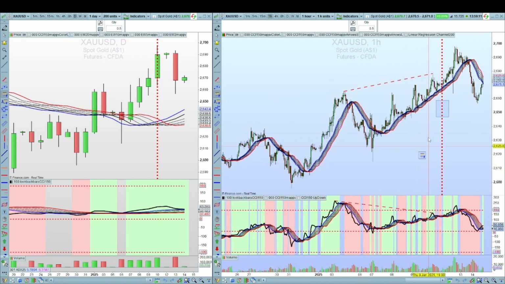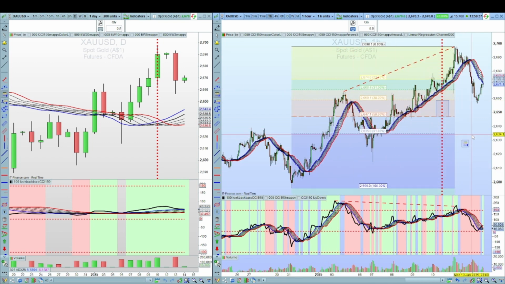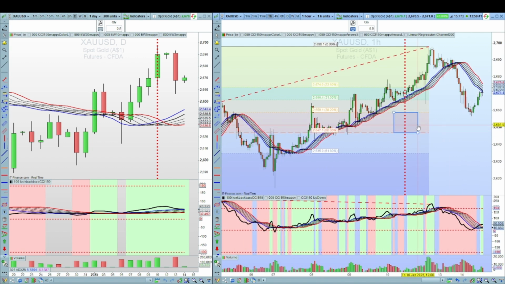Moving back here on the hourly, we did in our last video draw this target area, where there was a bearish divergence. Since then, the CCI has moved slightly higher, so we're going to move that trend line. There's still going to be a bearish divergence on the CCI versus the trend line on the price. That's lower highs on the CCI versus higher highs on the price, which gives us a bearish divergence. And we then draw the Fibonacci range, going back to that previous low before that divergence started. Now we're going to readjust this target area to that new area, which has now been drawn and confirmed.